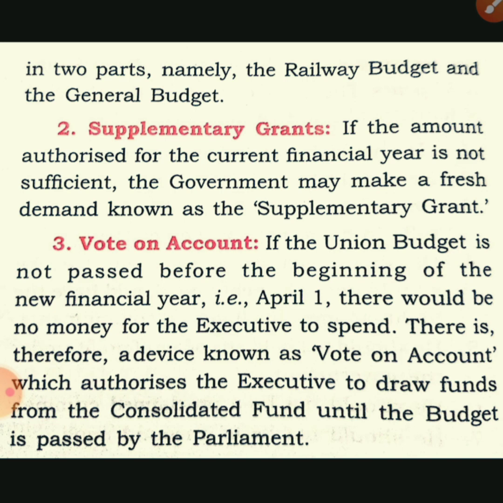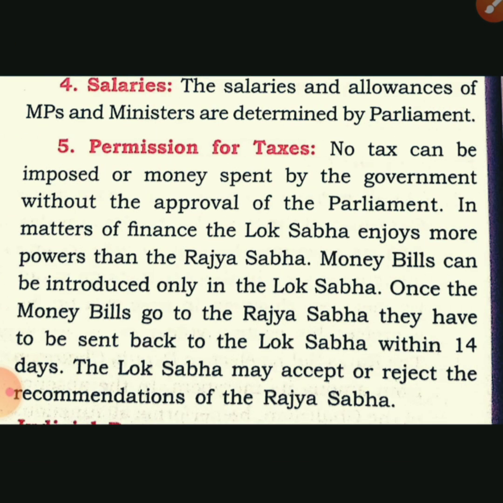So that is vote on account and supplementary grant. Don't be confused between supplementary grant and vote on account. I would like to tell once again: vote on account is passed when the budget is not passed till the given date kept in the house, and supplementary grants are those grants when the budget is already passed and it is not enough for financial need, then we need supplementary grant.